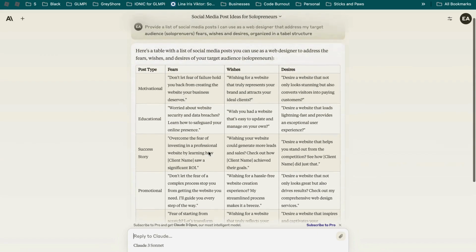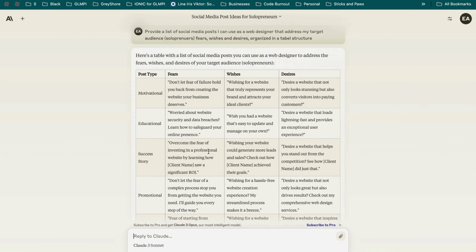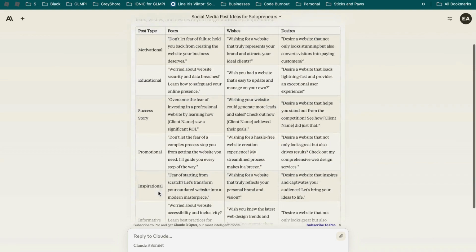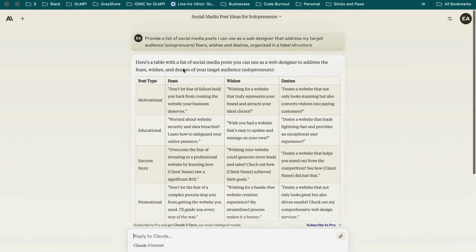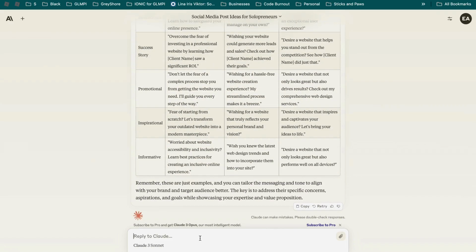So let's take a look at this. So it talks about the post type and then the fears, wishes, and desires. You got the motivational one, you got the educational type, the success story. I love this. And promotional inspiration. I'm going to use this. I don't exactly do web design. Now I'm like, can I use this?